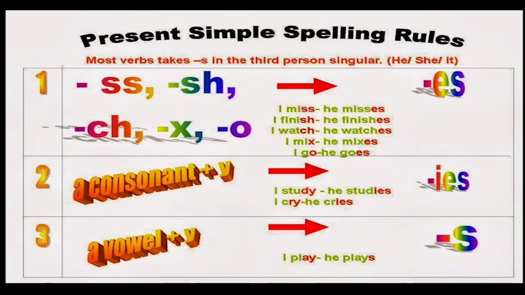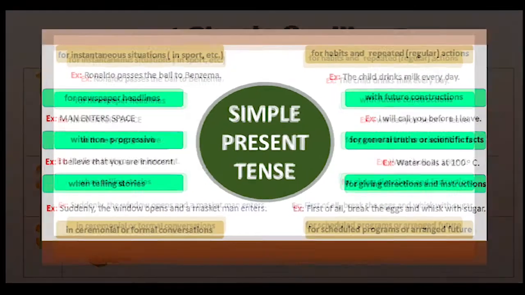And if your verb ends with a consonant plus Y, then it ends with IES in the third person. Like I study, he studies. I cry, he cries. And if your verb ends with a vowel plus Y in the first person, then it changes to adding S in the third person, like I play, he plays. So you need to remember these spelling rules.